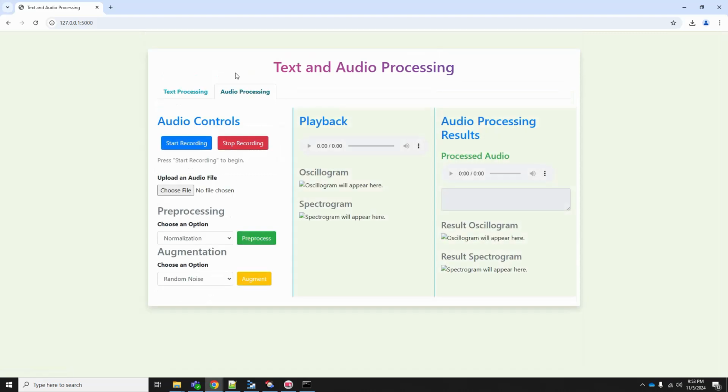So I will switch to another form of data, that is audio. Audio is nothing but sound data. Sound data we generally capture from a microphone or a stethoscope or any other sound recording devices. The same pre-processing and augmentation concept applies to audio data as well. But here we have some other techniques to pre-process the audio file, and different augmentation techniques to improve the audio data set.